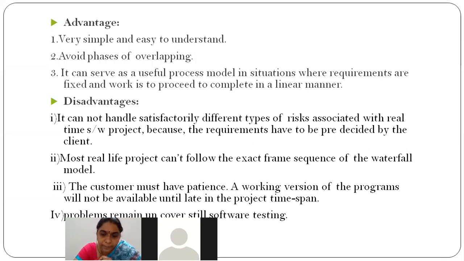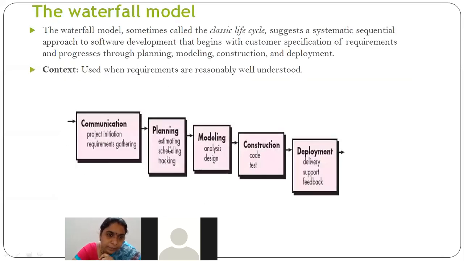See, if you notice this model, initially you are having some communication with the client, with the customer, and next this planning, modeling, construction, all these things are done by the developer. In these phases there is no sort of involvement with the customer, right? Only the developers will be doing all these things, and finally the customer will get the deployed project at the end. In the sense, he will be able to communicate in the initial phase, and finally only he will be involved when the product is delivered.